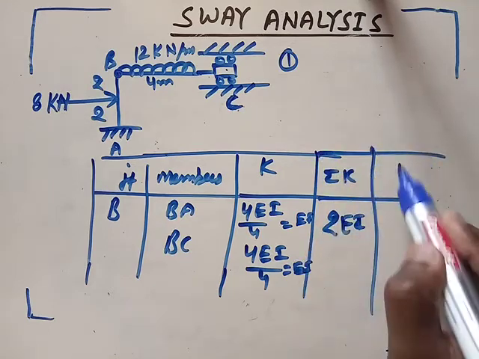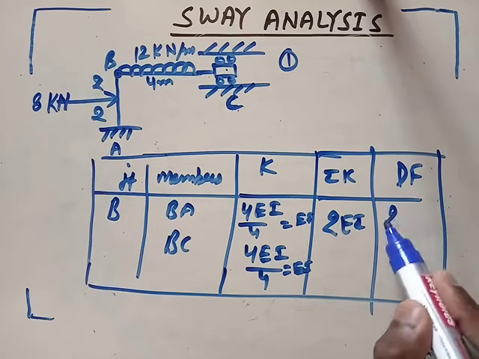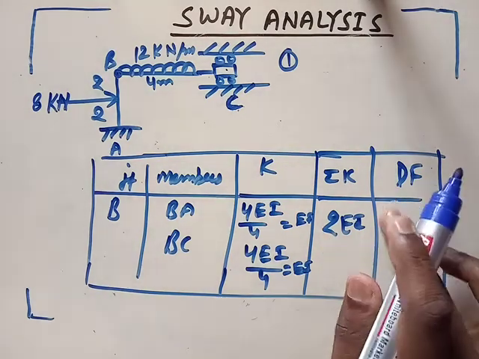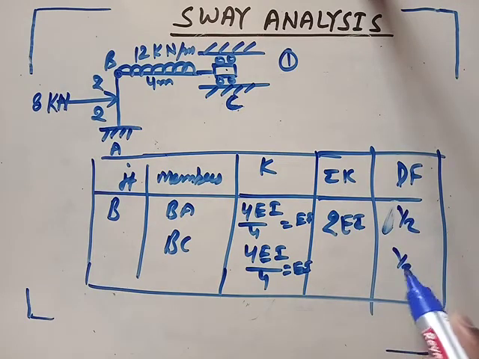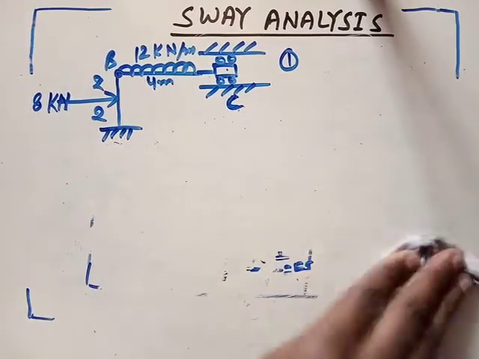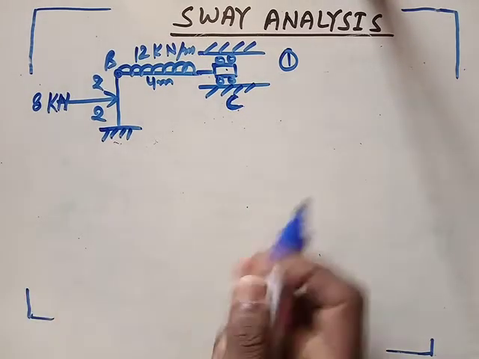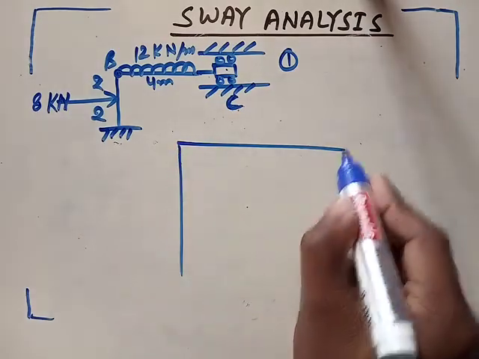Okay, so what is DF, the distribution factor? DF will be EI upon 2 EI, so this will become 1 by 2, and this will also become 1 by 2. Now what we have to do? We have to distribute this moment in the distribution table by taking this distribution factor. So again I am making a distribution table.